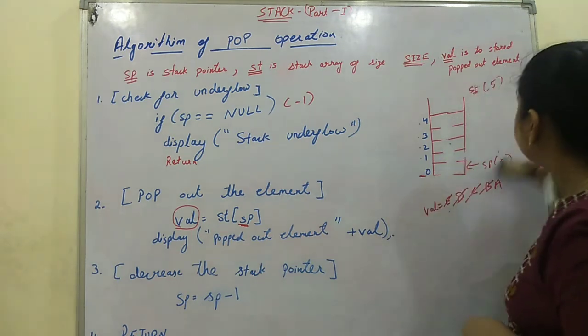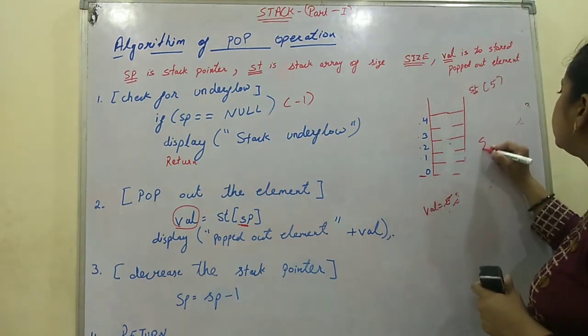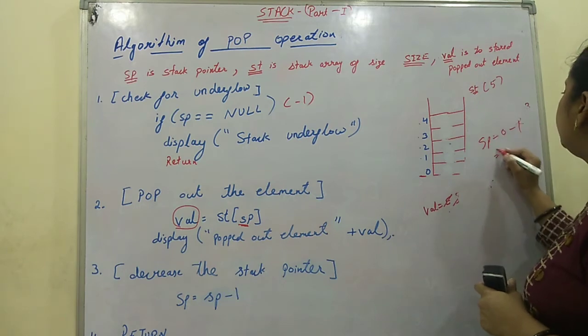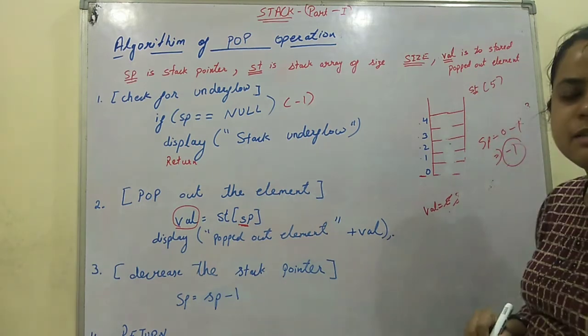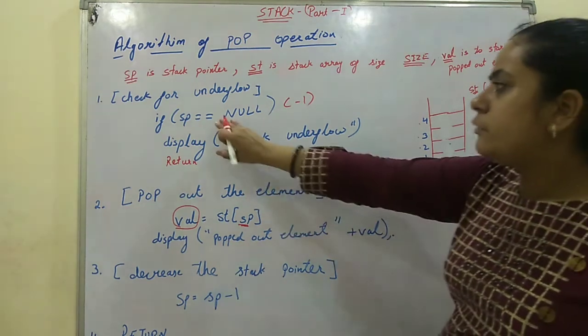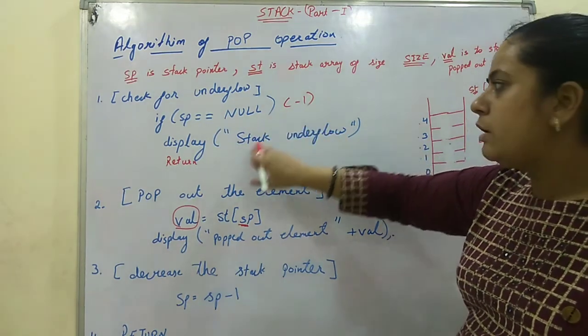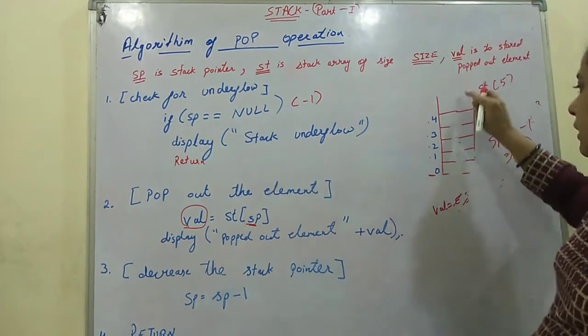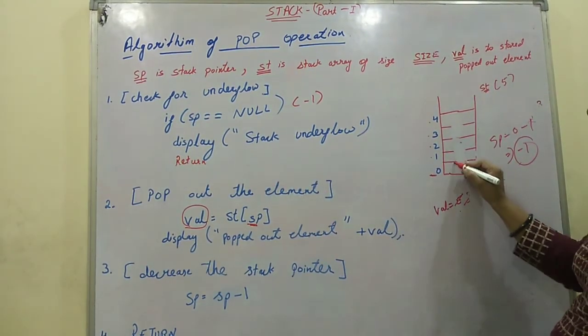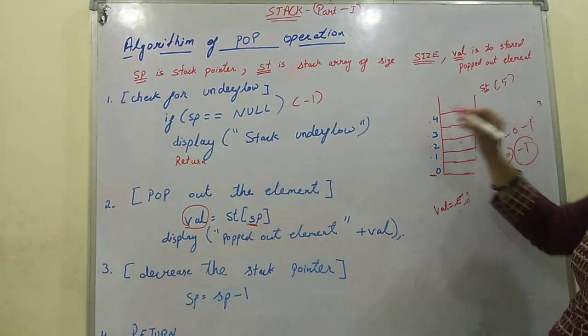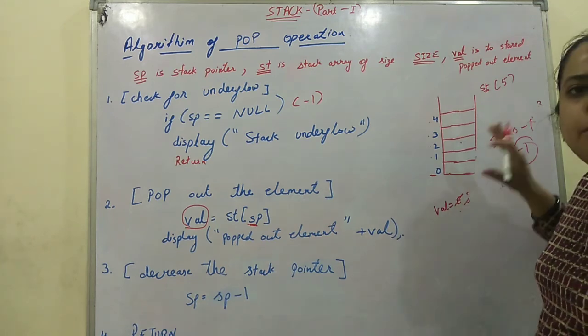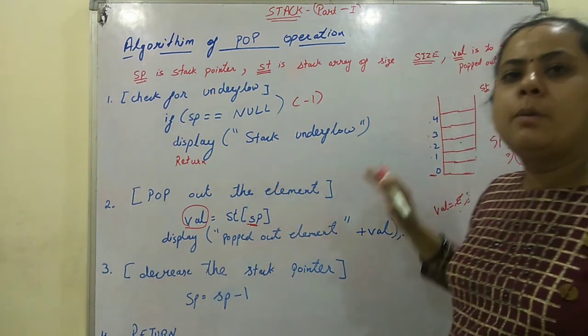SP 0 minus 1 will be what? -1. And -1 is null. Now it will check if SP is equal to -1. Yes, the condition is true. It will print stack underflow. Underflow means no element left. All cells are empty now. No element left to be popped out. In this way, the pop operation will